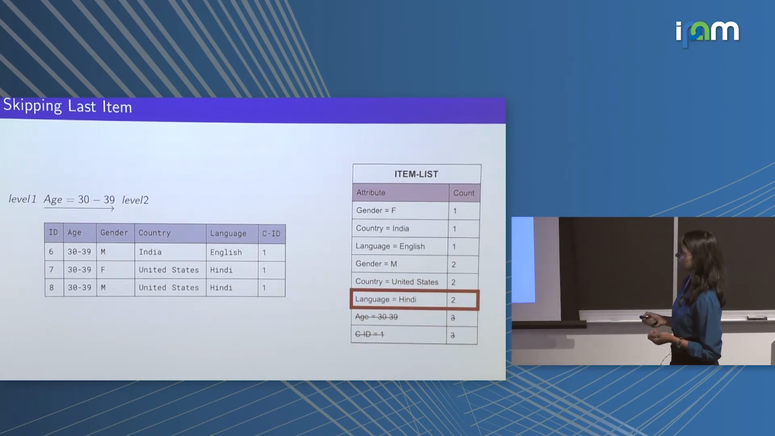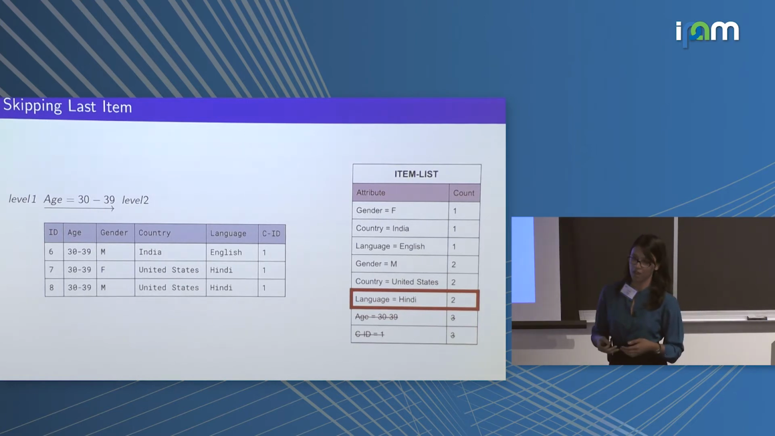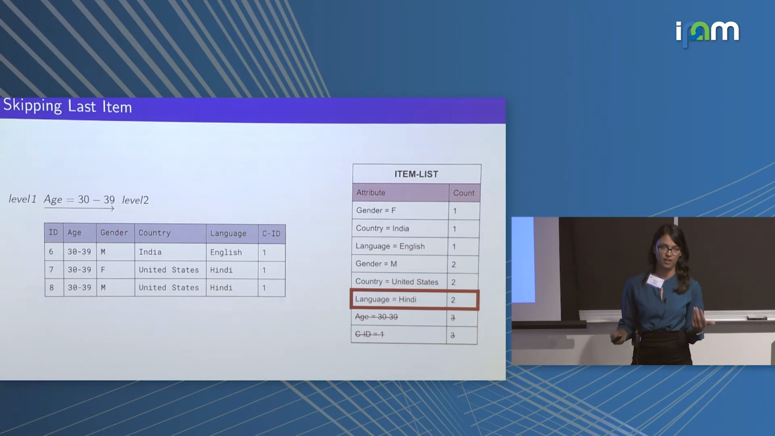For language is equal to Hindi, since it's the last item, we will not generate any subdata for it, because if there existed any other attribute which when combined with language is equal to Hindi is also able to uniquely identify any particular row, that means we would already have covered it previously, and hence it would again fail our ranking checks.